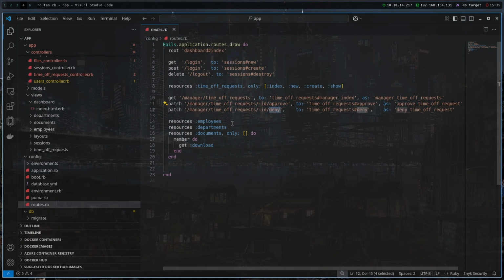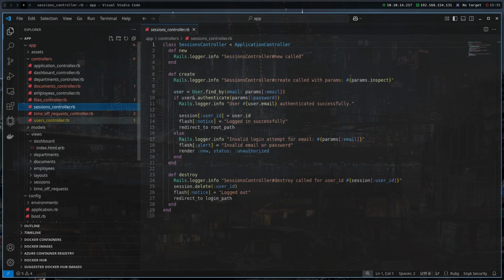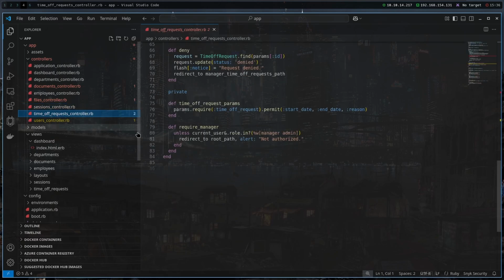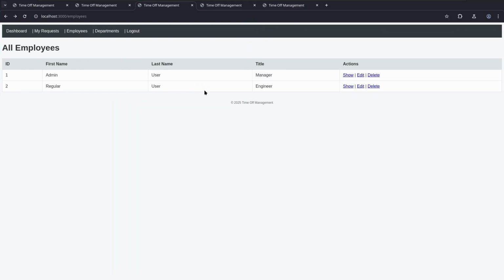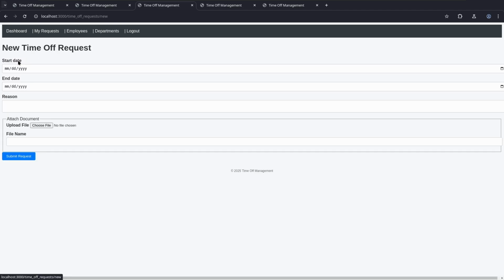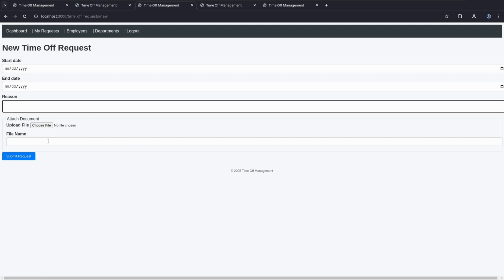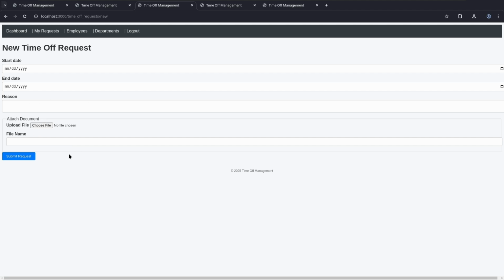We can approve, deny, attach, and probably we can do that only as admin. I'm not sure. And we would just go through the application, and what I like to do is first go through the application and mark things that could be vulnerable. For example, I looked at my requests and request time off, and I could see that there are some fields that we can fill in, like reason, file name, and file.